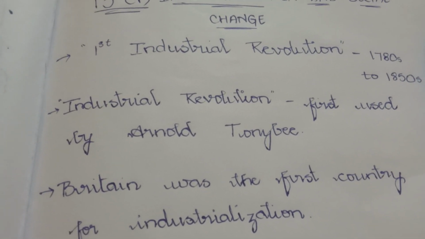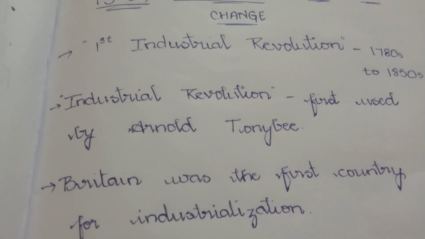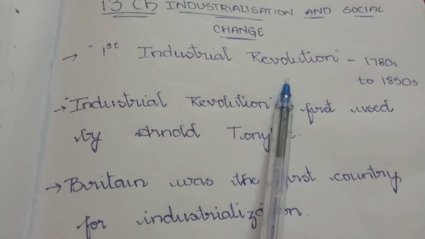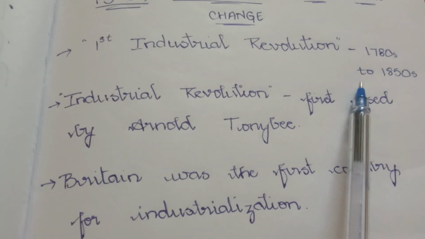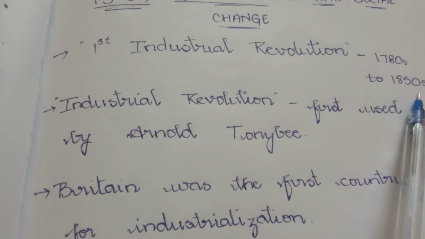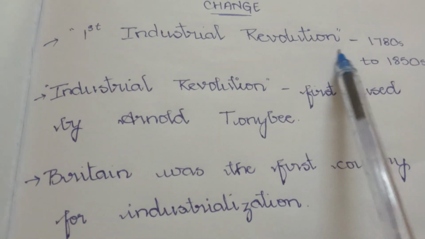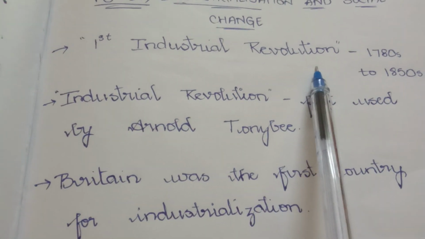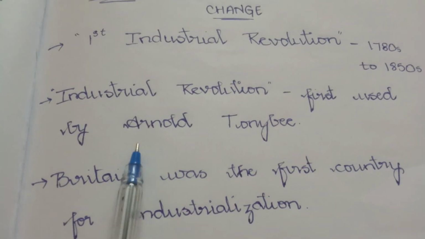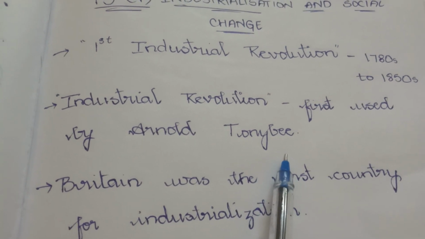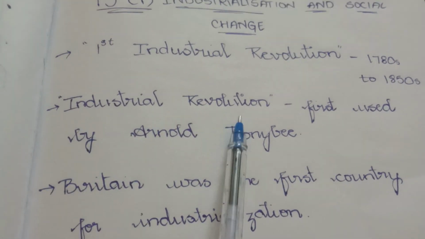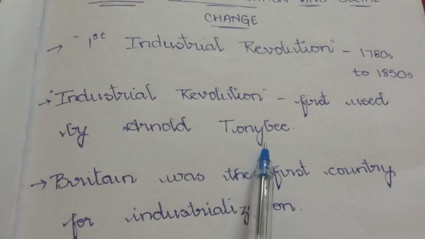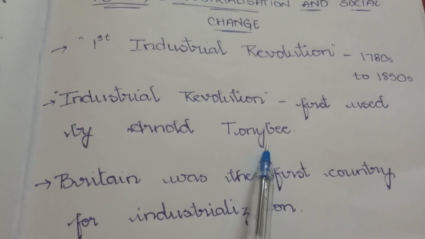Now, first, the Industrial Revolution. The First Industrial Revolution took place from the 1780s to the 1850s. Now, how did we get the term Industrial Revolution? This was named by Arnold Toynbee. This word was first used by Arnold Toynbee. This is important for your objective.